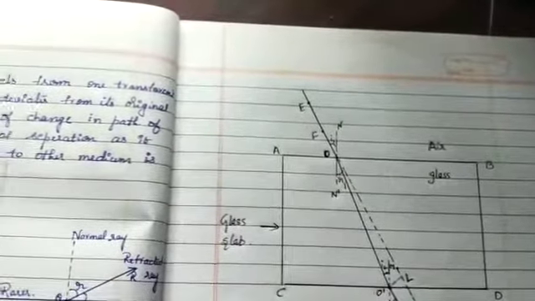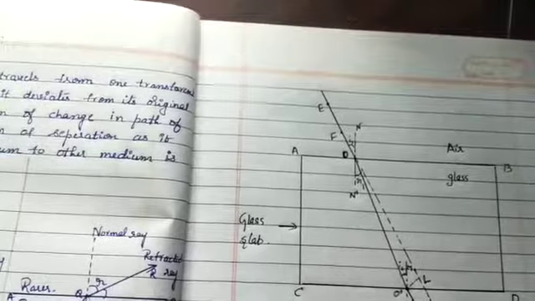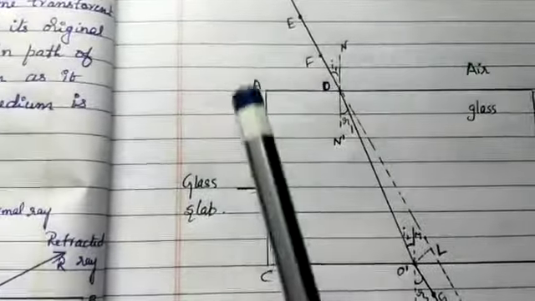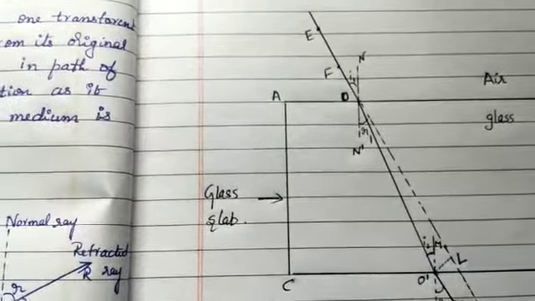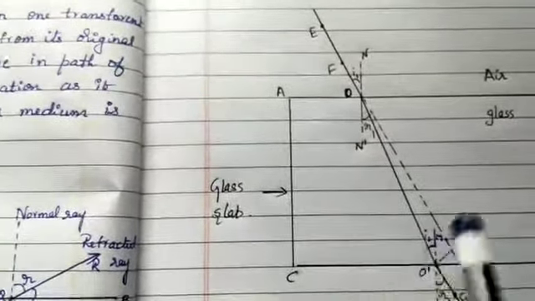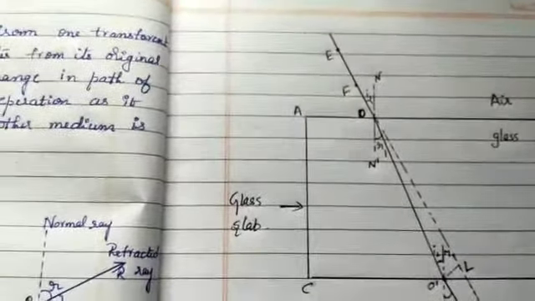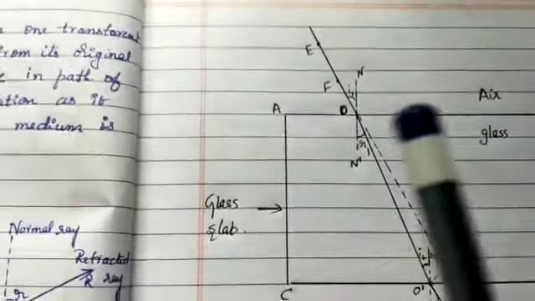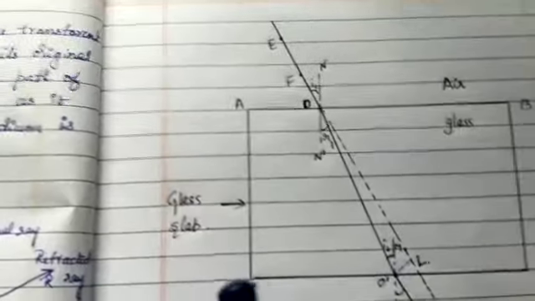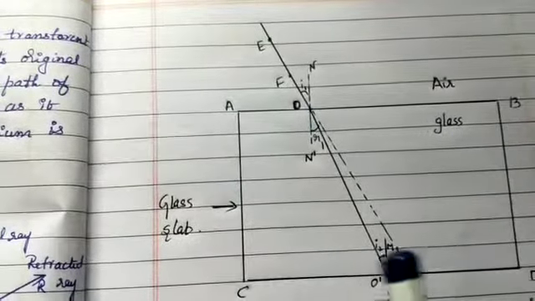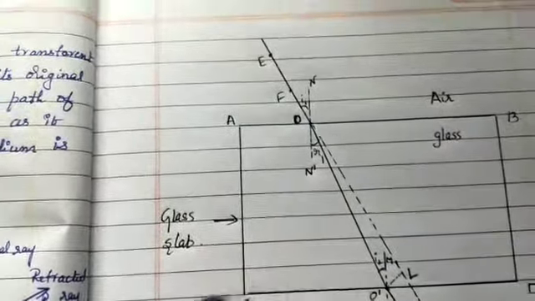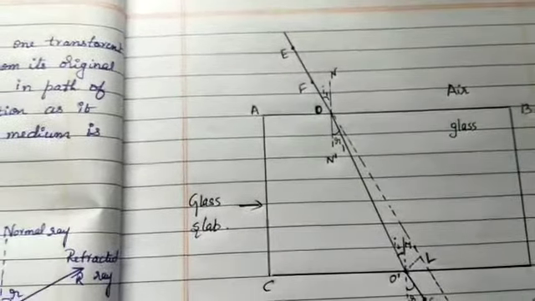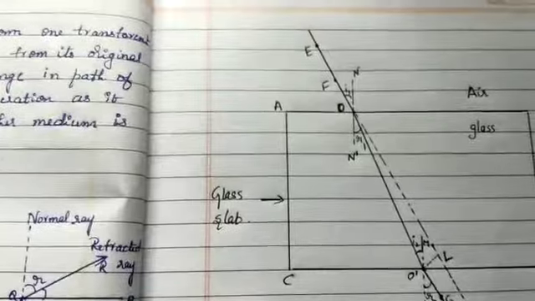Here, place a rectangular glass slab over the sheet in the middle. Then draw the outline of the slab with the pencil. A, B, C, D is the outline of the glass slab.